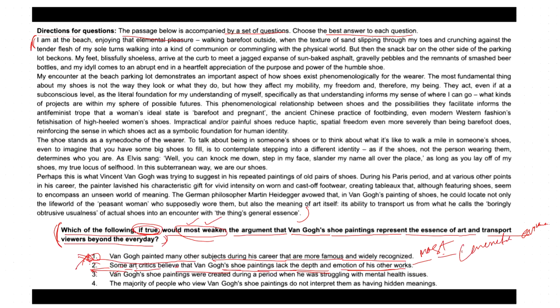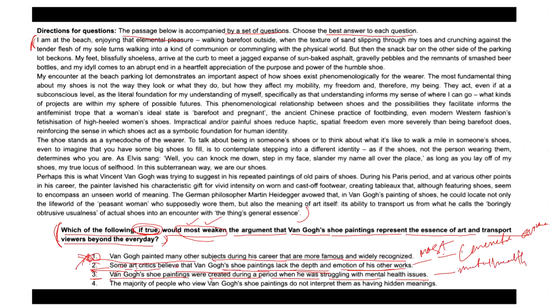Now look into option three. Option three stated that Van Gogh's shoe paintings were created during a period when he was struggling with mental health issues. Now this option provides context about Van Gogh's mental health during the creation of the shoe paintings.